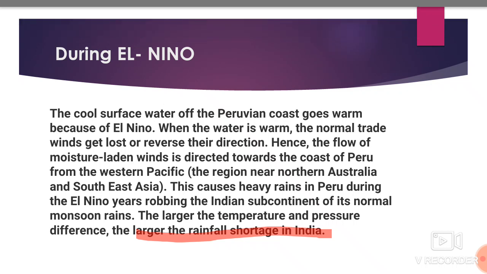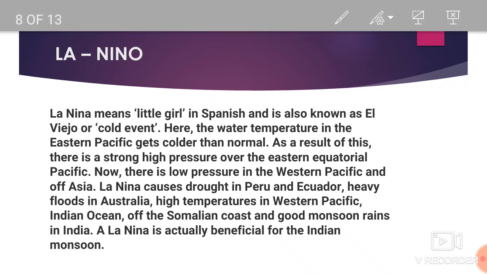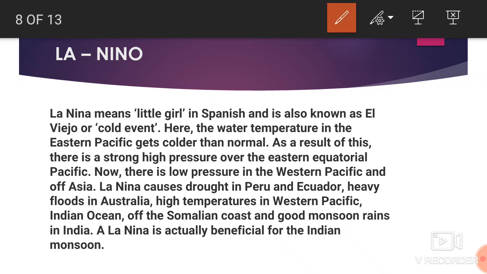Okay. Now the next piece of information is about La Nino. La Nino is also known as the little girl, and it is also known as the cold event. Okay, because what it does is the Peru coast gets cold. It means the temperature of the water on the Peru coast becomes less.